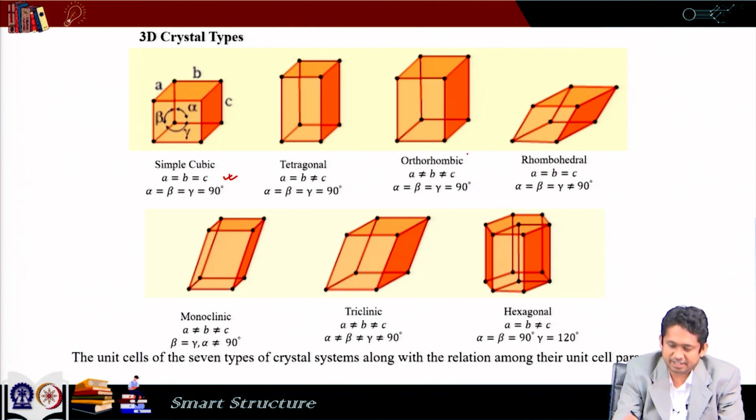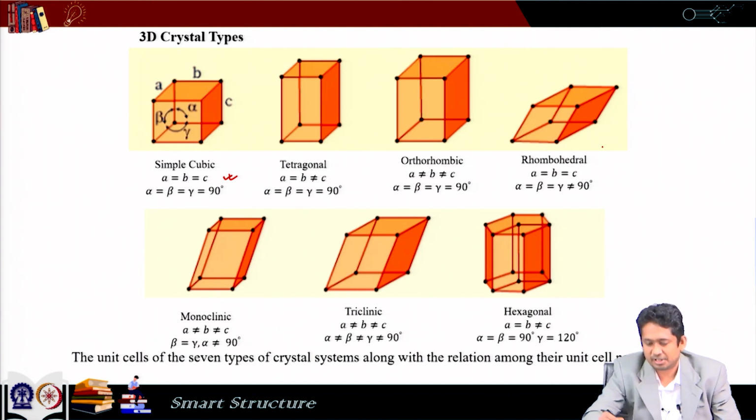Then comes orthorhombic, here all the sides are different, a, b, c are not the same, but all the angles are 90 degrees. Rhombohedral, all the sides are the same, but none of the angles are 90 degrees.